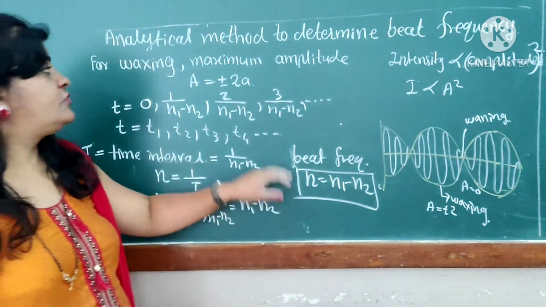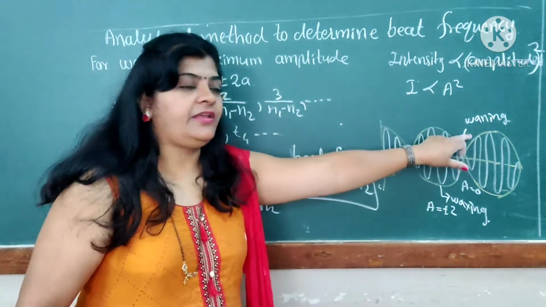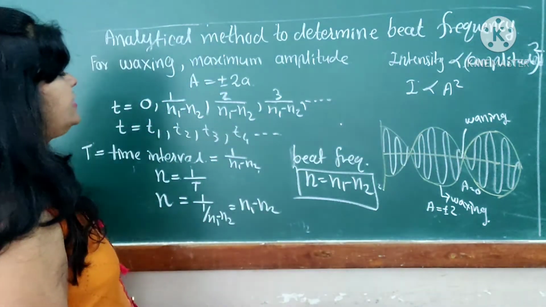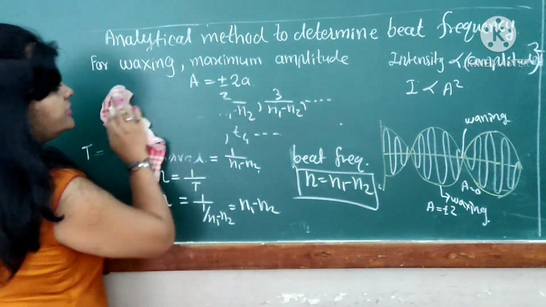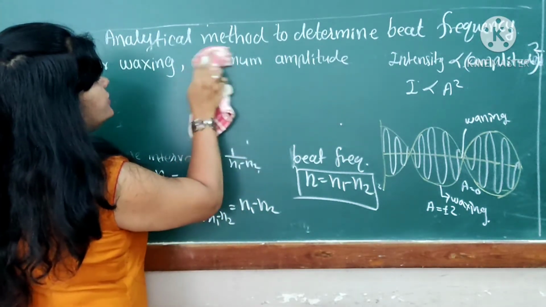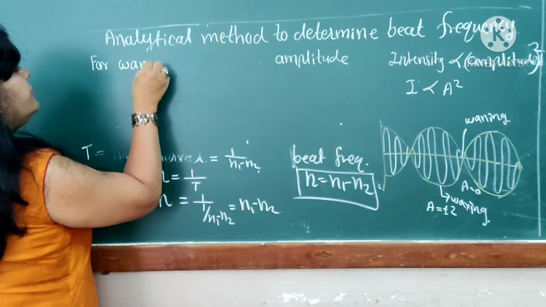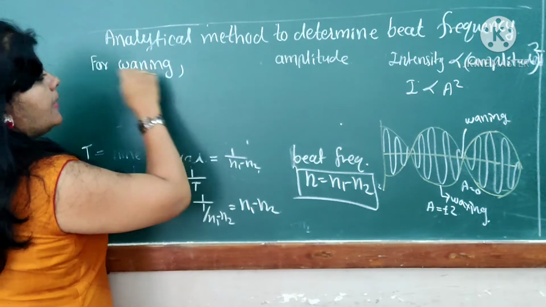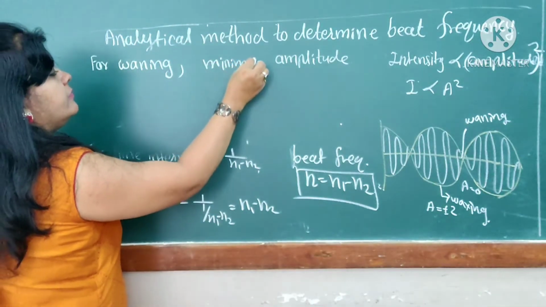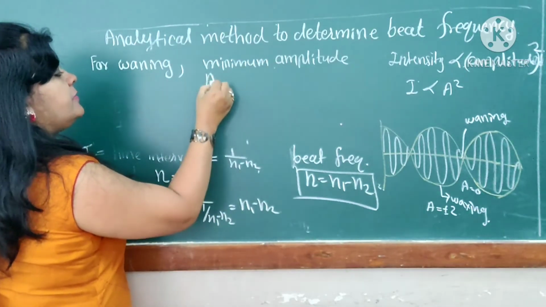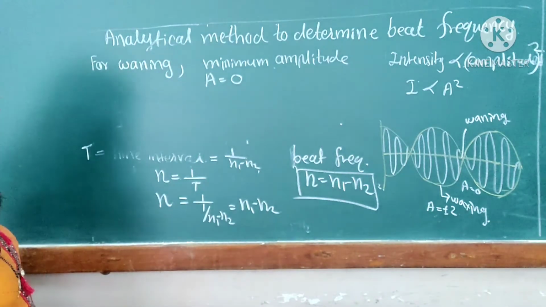Now this is for the case of the waxing. If it is a case of the waning, then in that case we consider the amplitude is equal to 0. Have you understood this? In case of the waning, we'll write here the condition of it. For the waning, minimum amplitude. How much minimum amplitude? A is taken as the minimum, which is the 0 value.